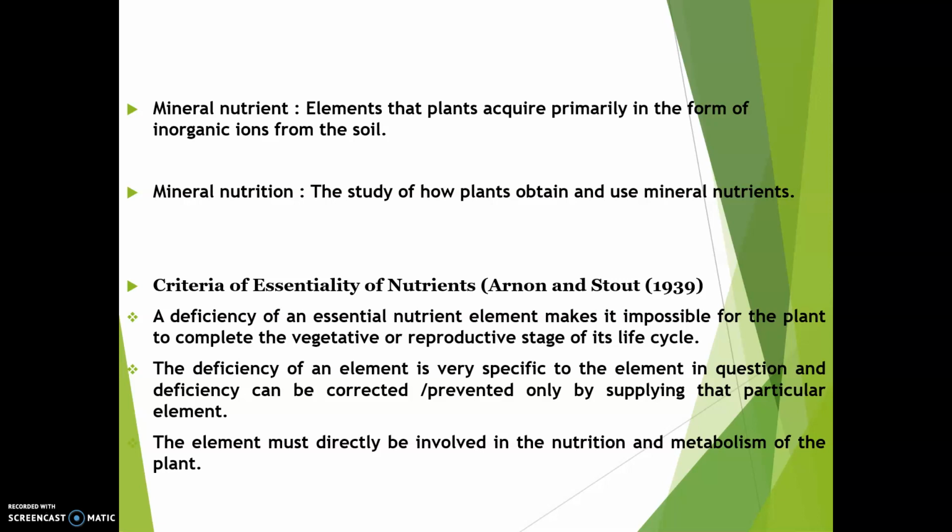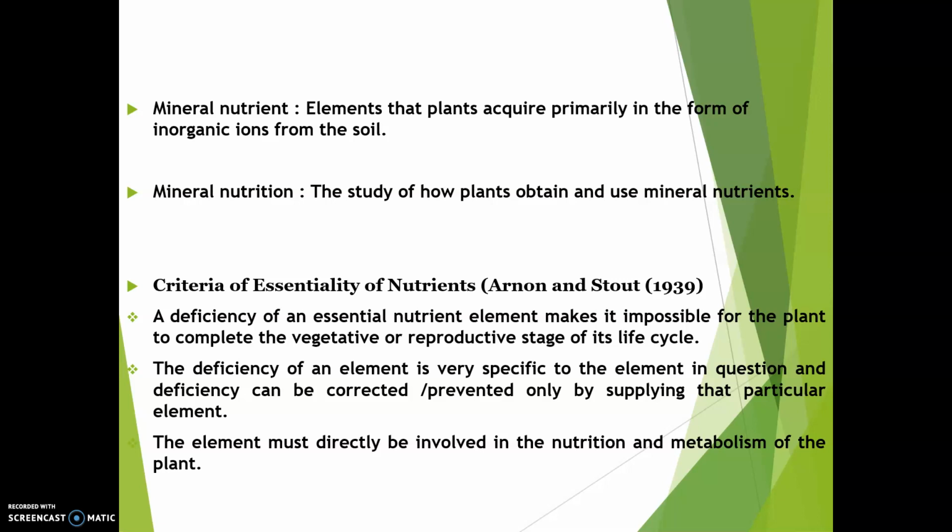This criteria of essentiality of nutrients was given by Arnon and Stout in 1939. At that time, there were 16 essential nutrients, and now we have 17 essential nutrients. The criteria that define an essential element: the first one is that a deficiency of an essential nutrient element makes it impossible for the plant to complete the vegetative or reproductive stage of its life cycle. Without that nutrient, the plant cannot complete its life cycle. That is the first criteria.